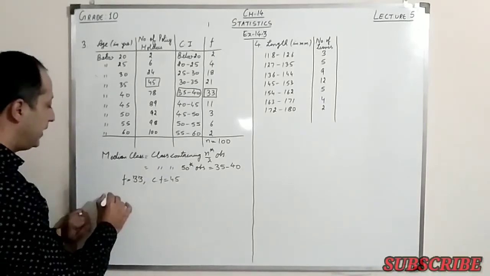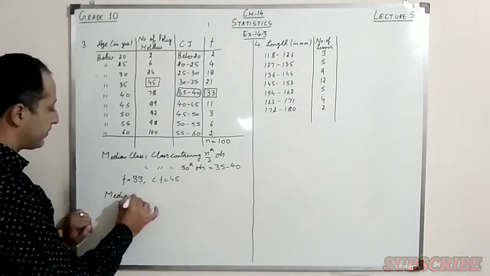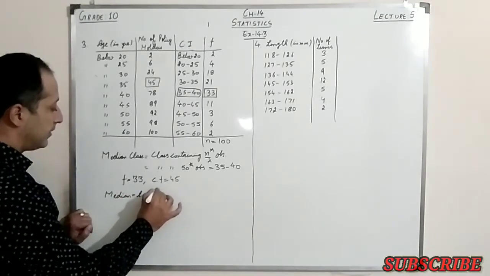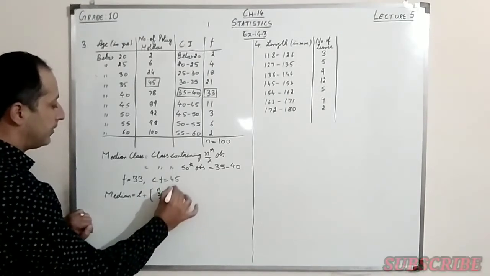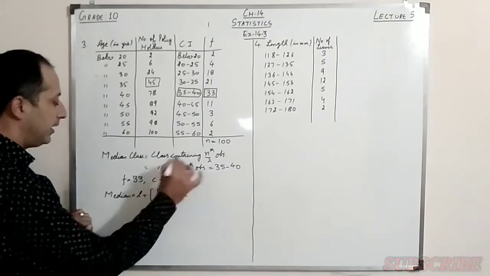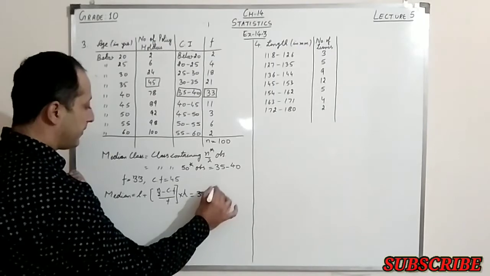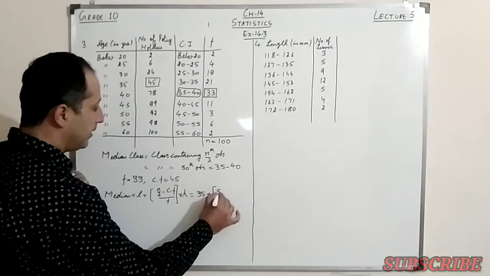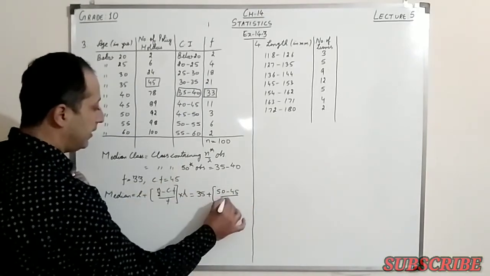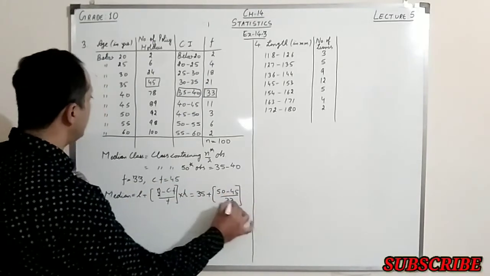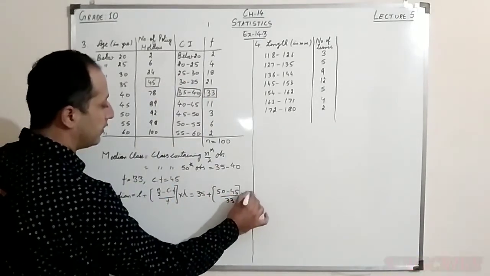Now to find the median, median equals L plus n upon 2 minus CF upon F, and the whole is multiplied by H. So L is 35, then this is 50 minus 45 upon 33 and multiplied by H, which is, you can see, the difference of 5.